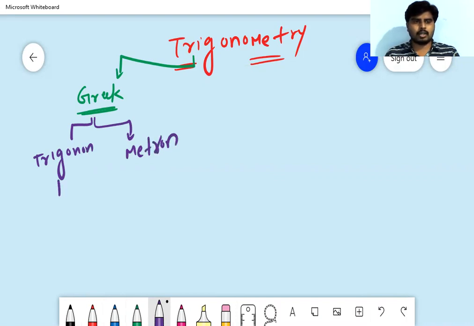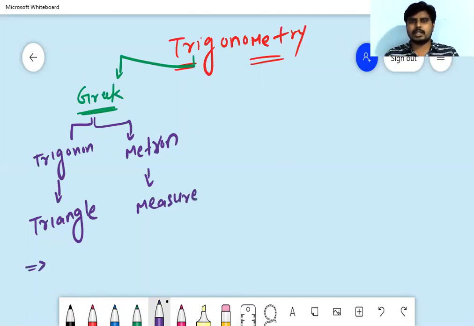The meaning of trigonon is triangle, and metron is measure. So by these two words we can say measuring the triangles is nothing but trigonometry, right? Measuring the triangle is nothing but trigonometry. And some authors say it like this also.